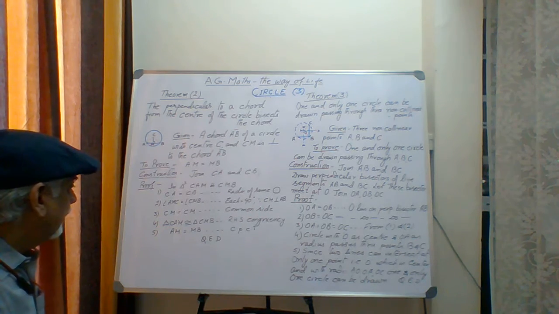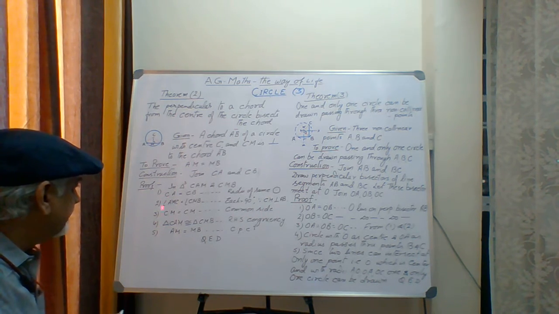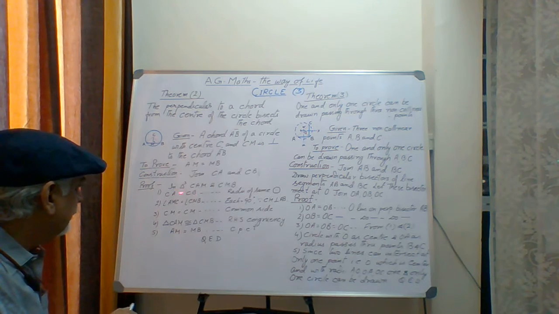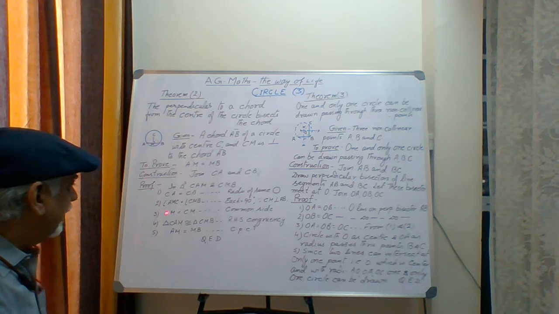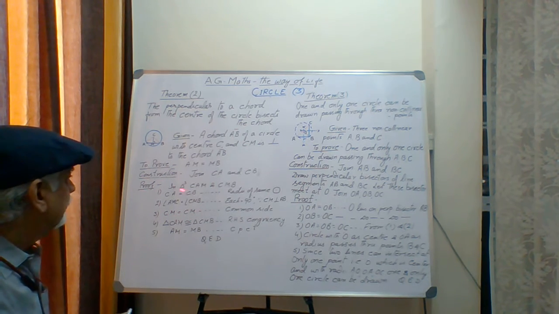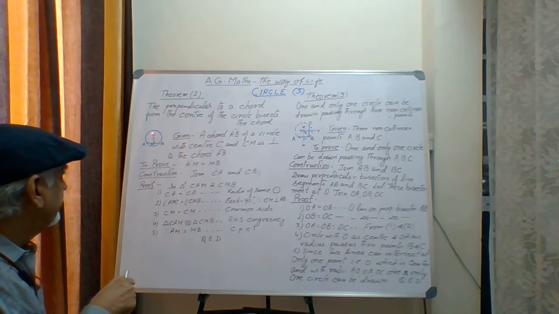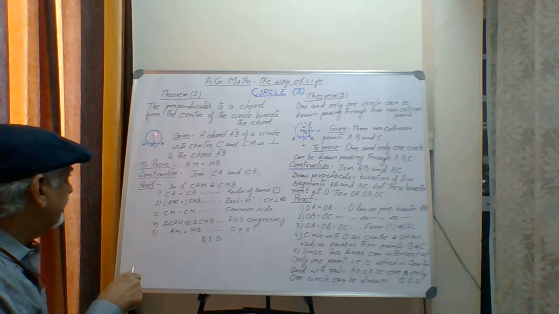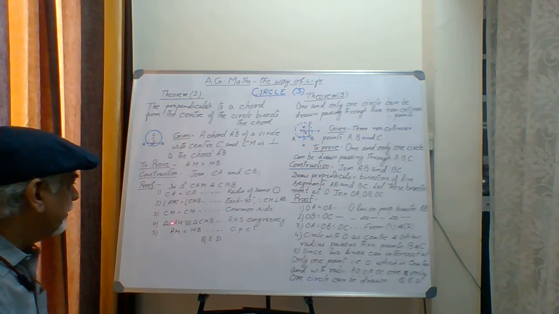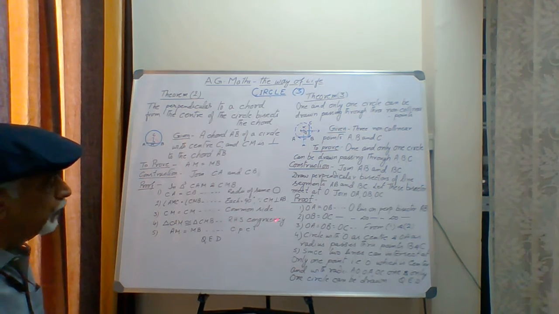Fourth point: now we can say with these three conditions, where one side CA is equal to CB, two angles are equal to 90 degrees, and another side is also equal. CA is the side opposite this angle, and CM is the perpendicular itself. So it becomes the theorem of RHS congruency.